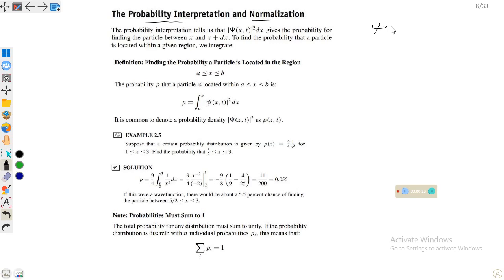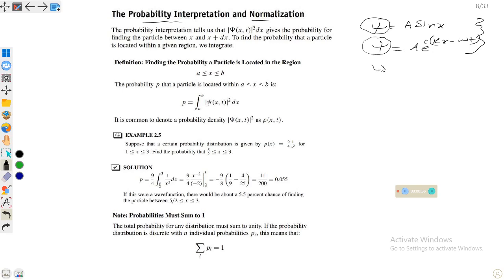But this wave function is a complex number. For example, it may be sin x. Its wave function may be an exponential e to the power i(kx minus omega t), or a sum of sine and cosine, or also a pure exponential function, or any type of wave function which is acceptable. So this wave function does not tell us anything physically.